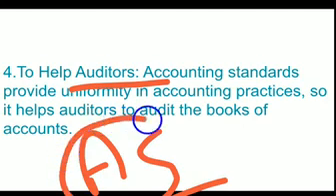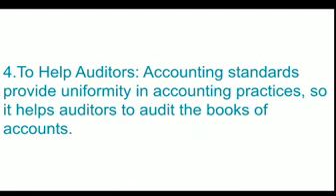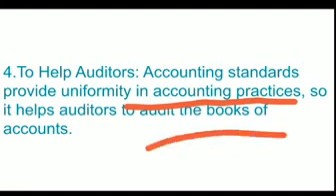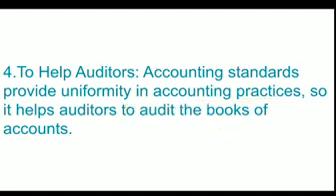Because the accounting standards maintain the same rules and regulations for all the organizations, for all the persons, it will help the auditors also, so that they can verify the accounts in such a manner that the reliability and the fair decisions can be given. So accounting standards provide uniformity in accounting practices, and it helps the auditors to audit the books of accounts.